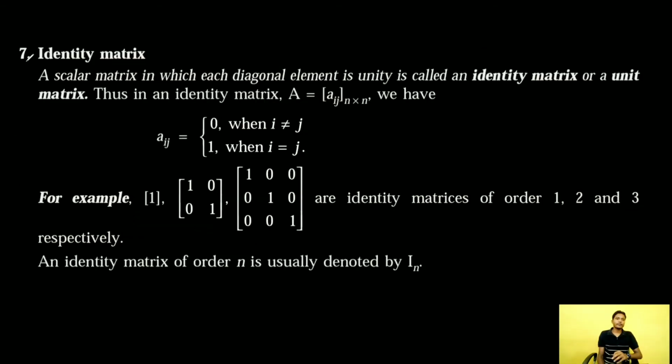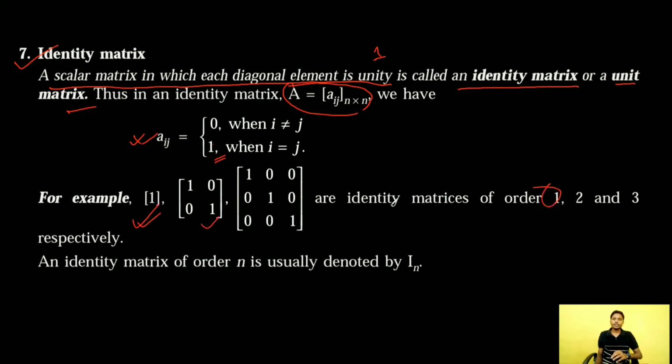Clear? 7. Identity matrix. A scalar matrix in which each diagonal element is unity, that is 1, is called an identity matrix or unit matrix. So obviously if A is an identity matrix, then all the elements of A will satisfy this condition. All diagonal elements will be 1 and non-diagonal elements will be 0. This is an example of an identity matrix of order 1. This is an example of an identity matrix of order 2. This is an example of an identity matrix of order 3. Clear? Now an identity matrix of order n is usually denoted by I n.